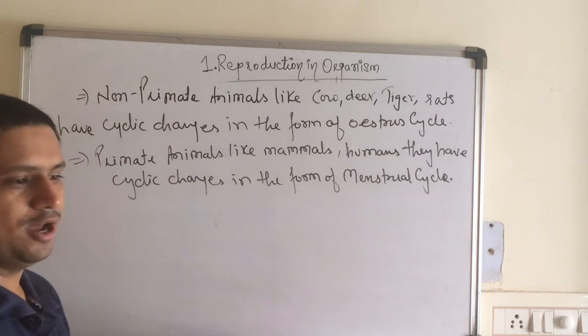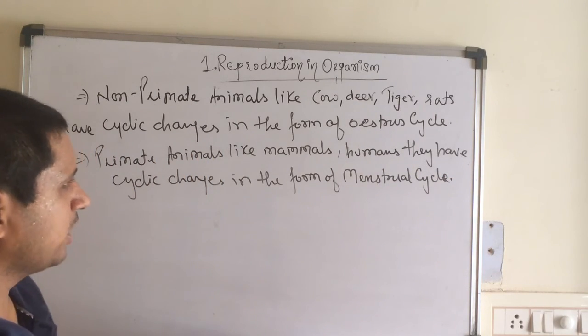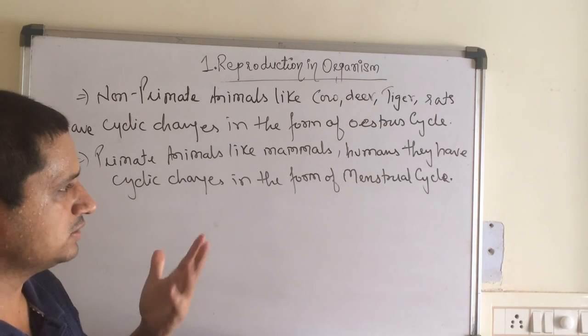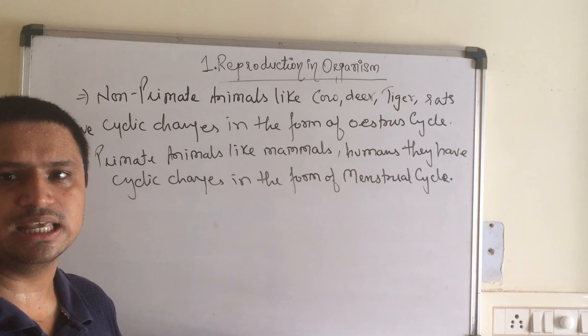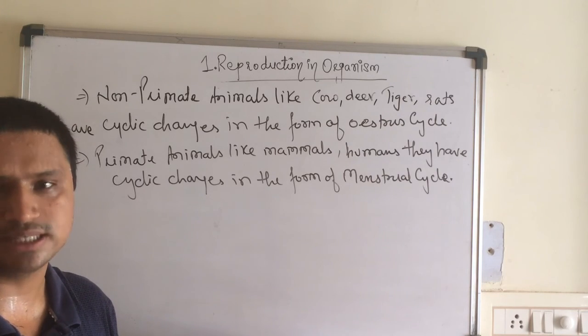Different types of organisms have different types of cycles, like the menstrual cycle in females, and hormonal and behavioral changes in humans especially.